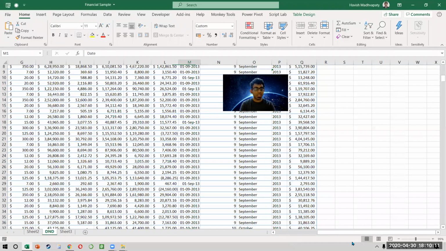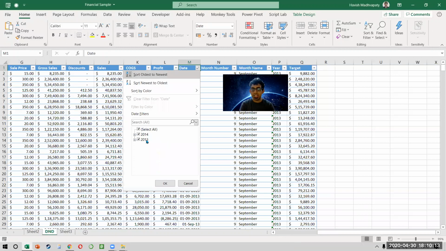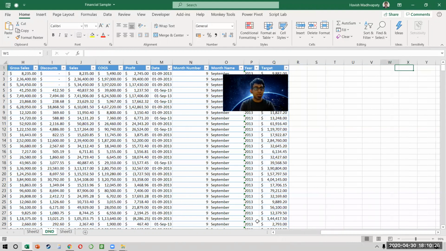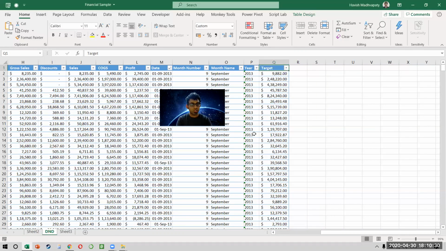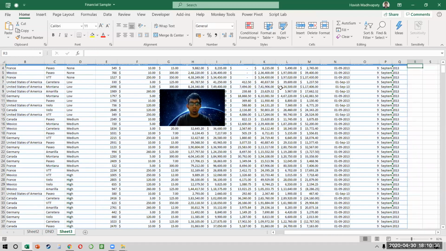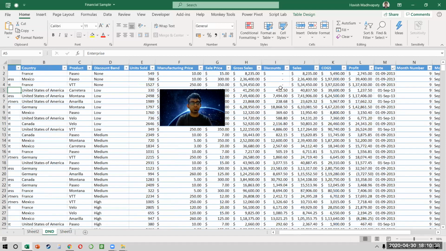After that, we have dates. We have data for 2013 and 14. If you notice carefully, we have January all the way up till December for 14, and for 13 we only have 4 months. So we have a data set for 16 months. Then we have the month number, the month name, and the year. And this target you can ignore, all of you. We're not focused on the target for now, because this is a data set that I created on my own.